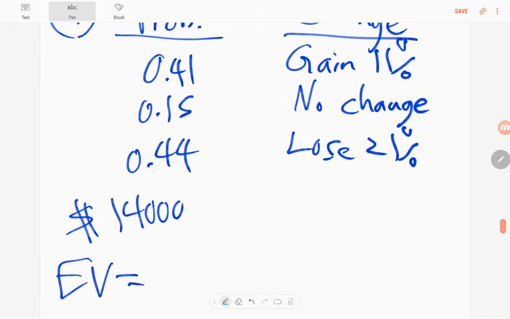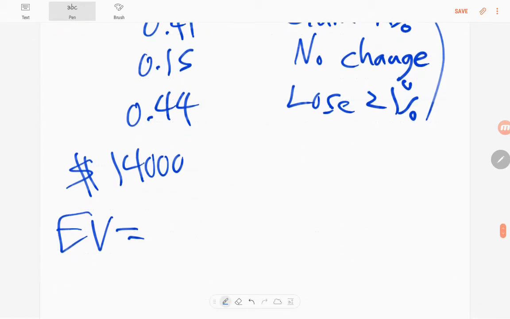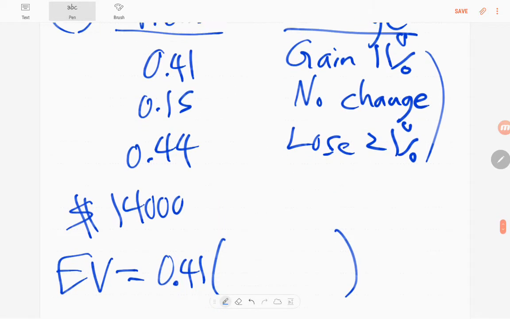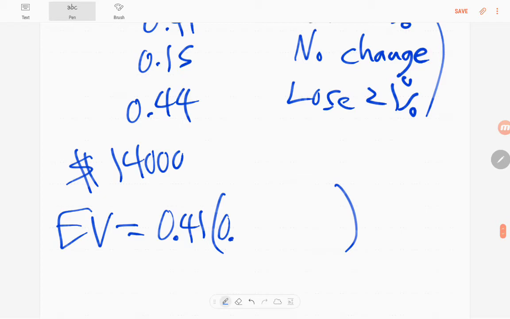So notice in this case there are actually three possible outcomes. We could gain 11%. The probability of that is 0.41. So how do we decide what the value associated with that is? Well, we just have to figure out what 11% of 14,000 is. That's how much we're going to gain in that case.